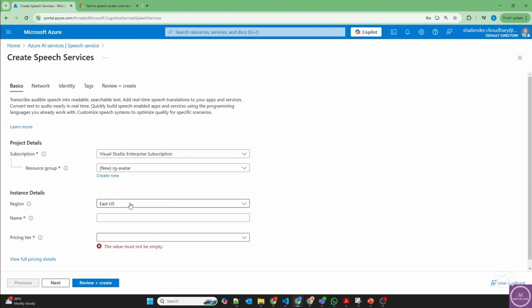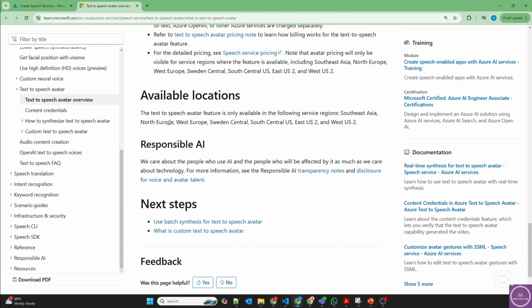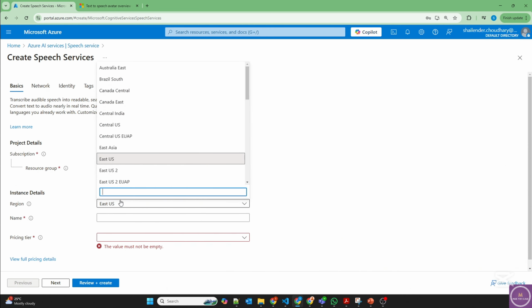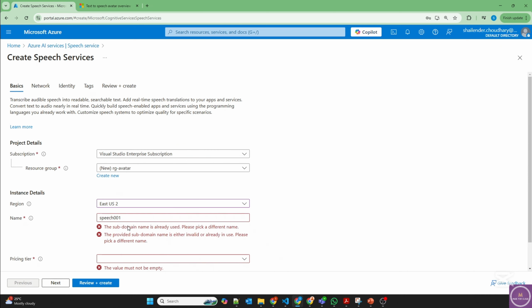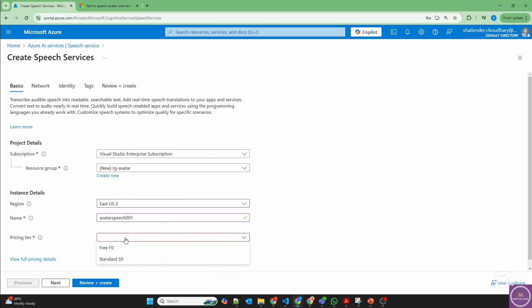Azure text-to-speech avatar is available only in a few regions. So if we go to the documentation, it's available in Southeast Asia, North Europe, East US2, West US2. So I'll be using East US2. So let's select East US2 and let's name it as speech 001. It's already in use. So avatar speech 001. That's good. Now I'll use the standard S0.